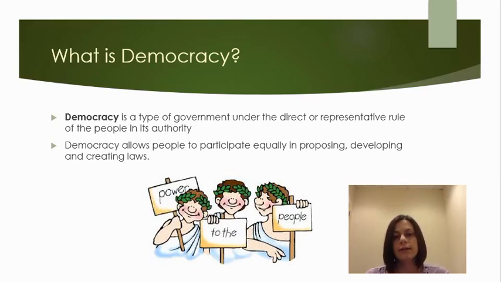In an indirect democracy, that means that you've elected or voted for somebody to represent you. Basically, they're going to be your voice. So while you may not have a day-to-day say in the government, you have a say by electing somebody to represent you. So therefore, it's indirect. You're not necessarily doing all those daily tasks, but you've chosen somebody to represent you to do them. Essentially, a democracy allows you to participate in the government by proposing, developing, and creating laws, whether that's indirect or direct.